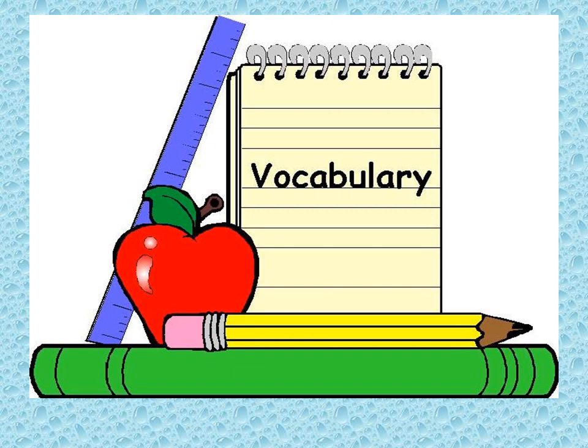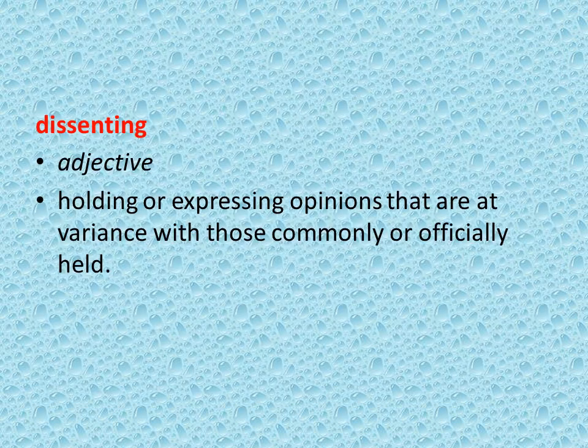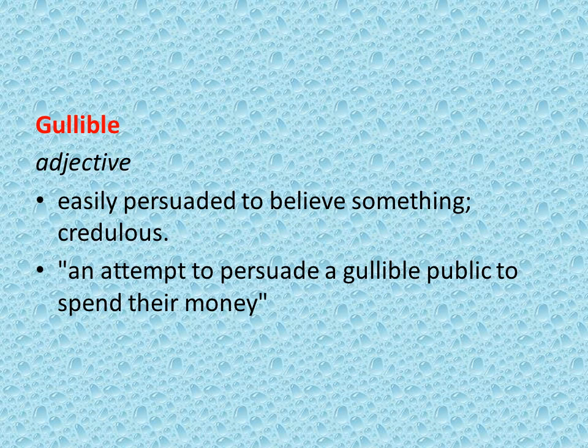Now, for the vocabulary part. Dissenting. Dissenting is an adjective, meaning holding or expressing opinions that are at variance with those commonly or officially held. Gullible, easily persuaded to believe something, credulous.